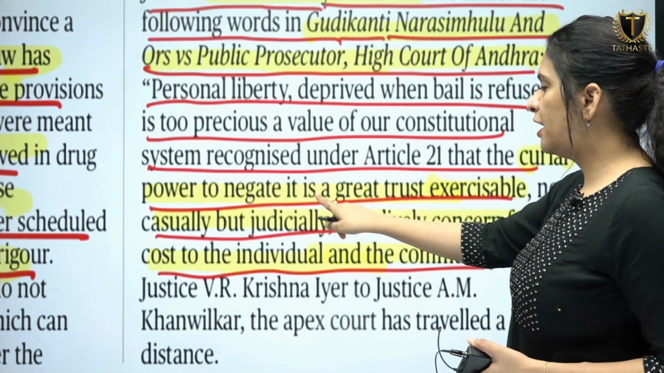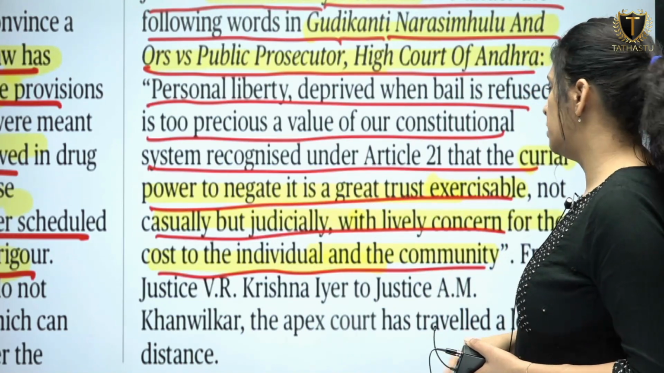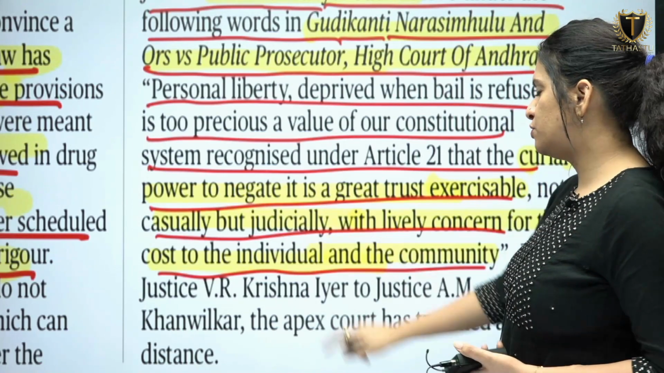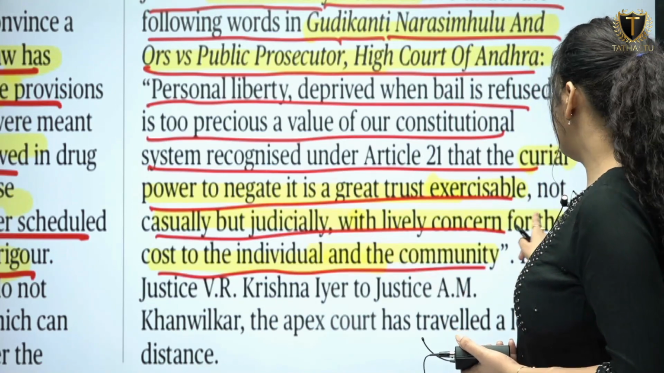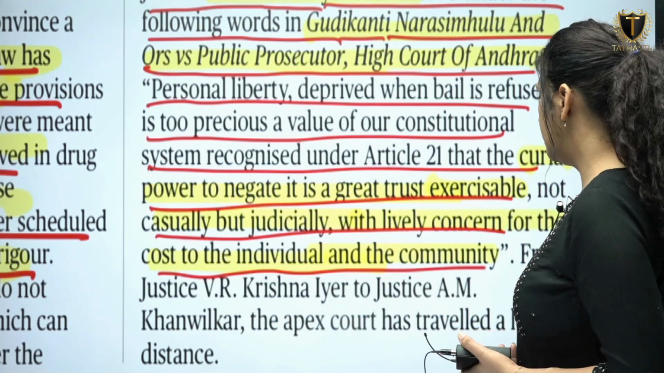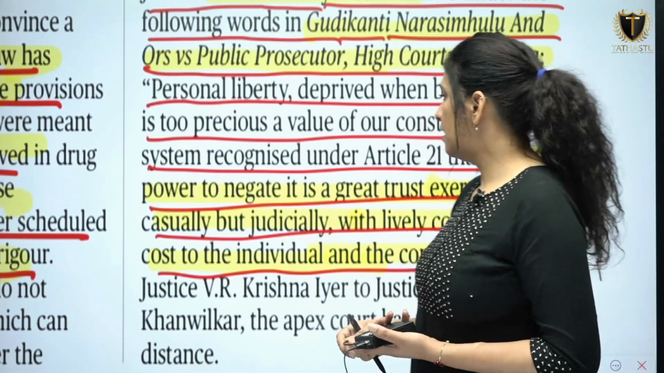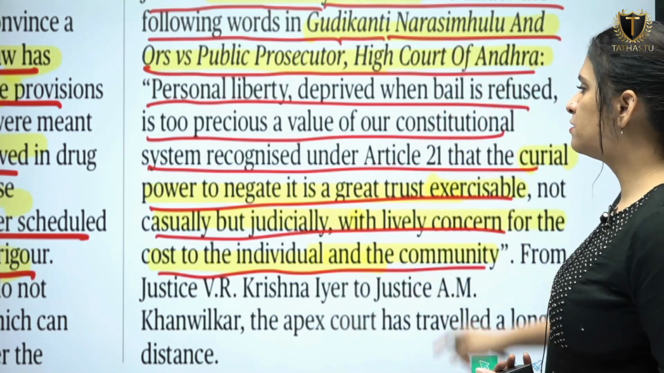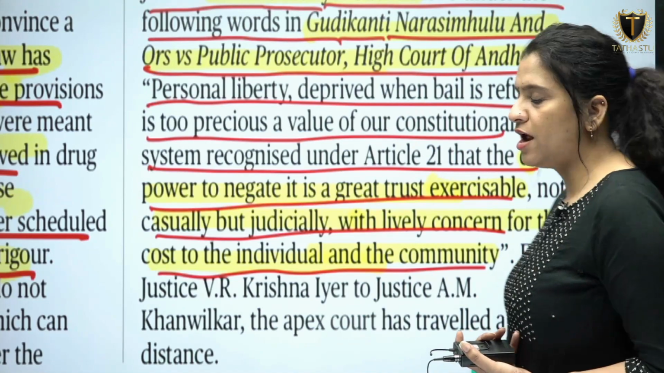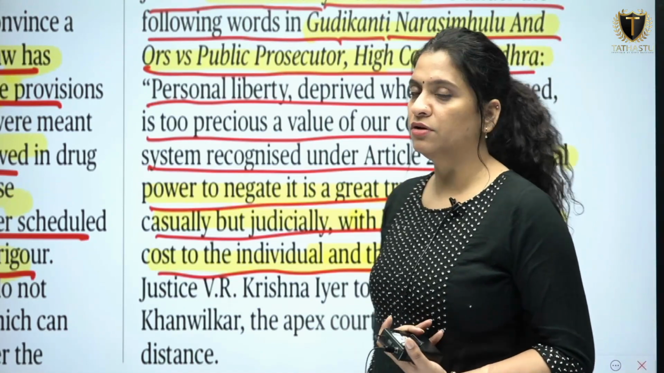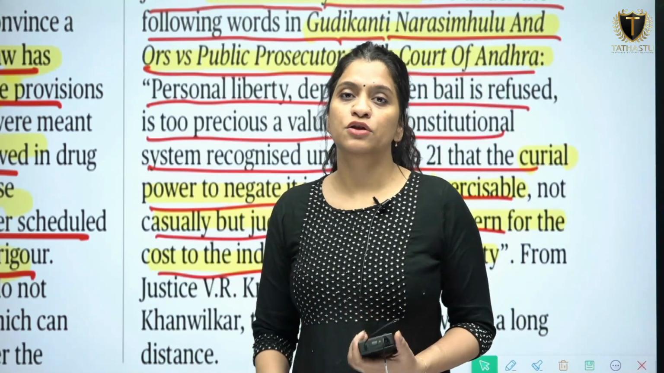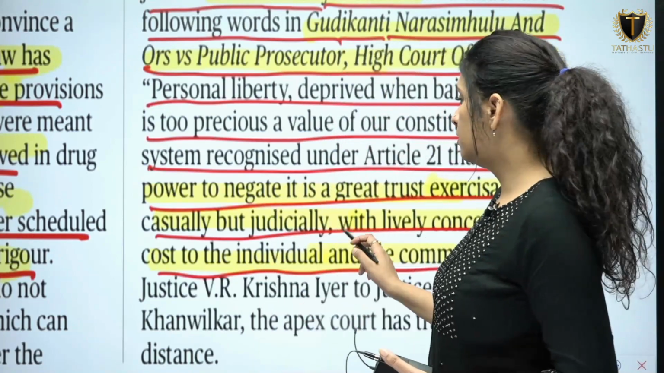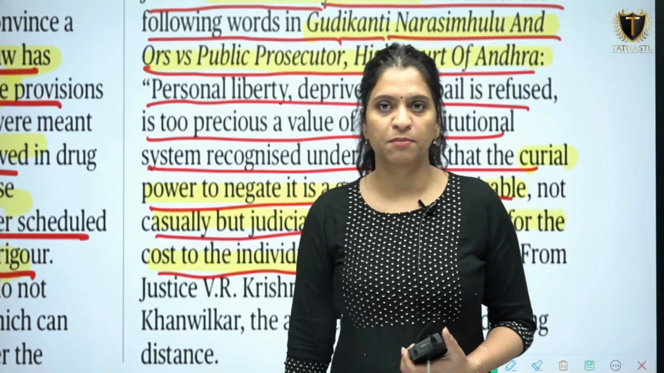That the curial power to negate is a great trust exercisable, not casually but judicially, with lively concern for the cost to the individual and the community. So it says that under Article 21, people should have a fair chance of being tried and treated judicially, and the bail provisions under PMLA are quite cumbersome.